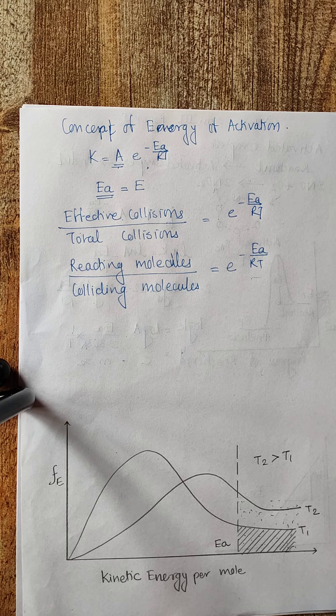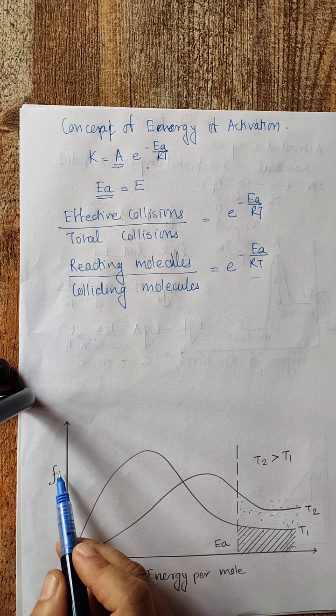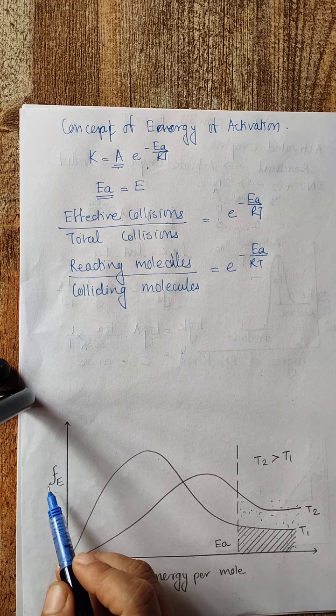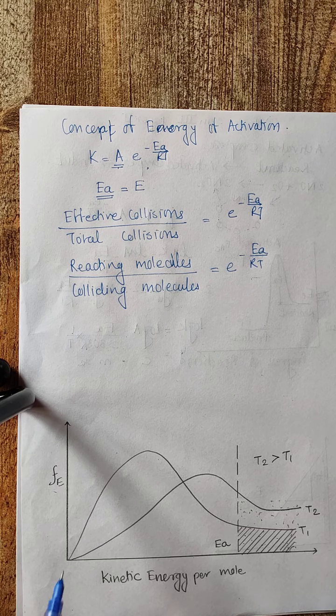So the fraction of molecules possessing a particular energy E, given as Fe, is plotted against kinetic energy per mole for two temperatures T1 and T2.